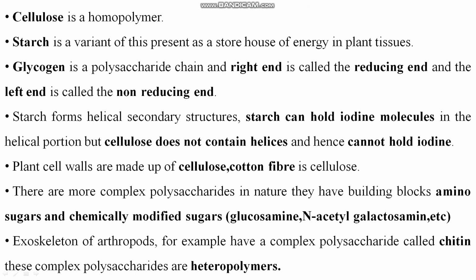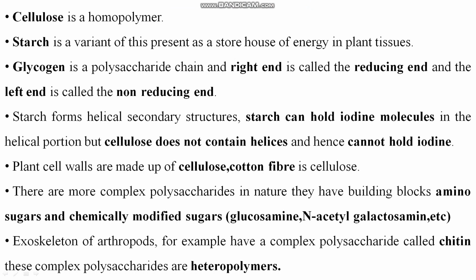So starch forms a helical secondary structure. Starch can hold iodine molecules in the helical portion. Due to the helical secondary structure of starch, they can hold the iodine molecule in their helical portion. But cellulose does not have helices. That's why it cannot hold the iodine, right? You got the difference between starch and cellulose. Starch has a helical secondary structure, that's why it can hold the iodine in its helices. But in cellulose there is no helical secondary structure, that's why it cannot hold iodine, right?